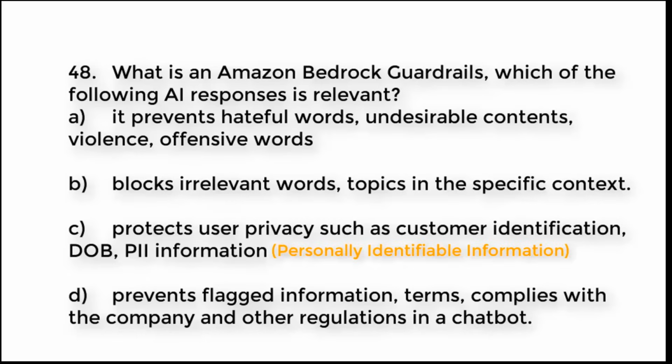This is personally identifiable information. D. It prevents flagged information, terms, complies with the company and other regulations in a chatbot. There could be more than one correct answer. Try to guess the right options. And the correct answers are, actually, all of these options are correct for this question. So if you are asked with any of these options, you can choose Amazon Bedrock guardrails.